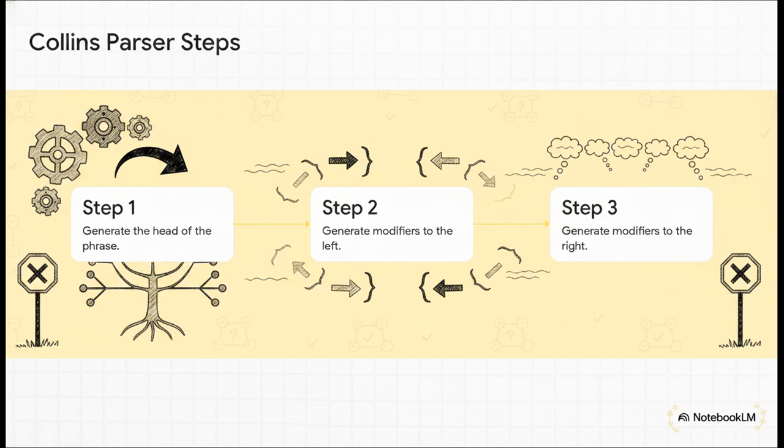Imagine the parser generating a phrase from the inside out. Step 1, it generates the head of the phrase. Step 2, it generates modifiers to the left of the head, one by one, multiplying their probabilities until it hits a special stop token. Step 3, it does the exact same thing for the right side, generating modifiers until stop. By breaking the rule into these independent, smaller steps, the parser can calculate highly accurate probabilities using the actual words in the sentence without running out of data.